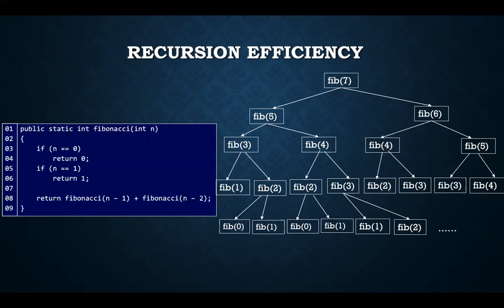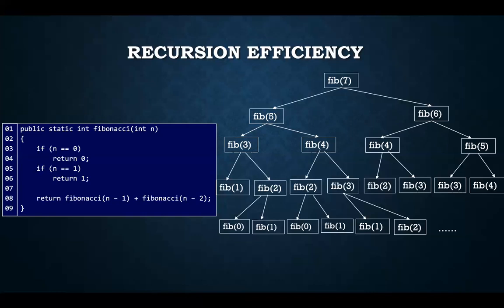However, many recursive solutions are so inefficient that you should not use them. For our example here, the Fibonacci sequence, if we want to find the nth Fibonacci number in the sequence, if we use this recursive function, this is a very inefficient recursive solution to this problem. Two factors contribute to the inefficiency of some recursive solutions. The first factor is the overhead associated with function calls. And the second factor is the inherent inefficiency of some recursive algorithms.